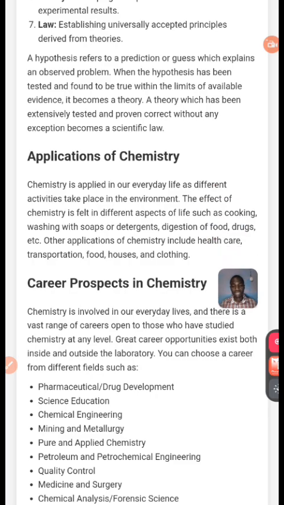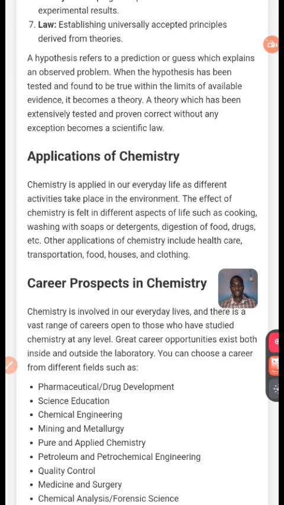The career in chemistry is explaining about when you study chemistry, where can you work? You can work in pharmaceutical drug development because you have the knowledge. Experimentation. You can work in science education. In science education now, I'm a science teacher, I'm teaching you, that's another education. Chemical engineering. We're able to work in chemical engineering. Mining and metallurgy, where the people that normally collect gold from the ground, from the earth, you'll be able to work with them. Now, pure and applied chemistry.